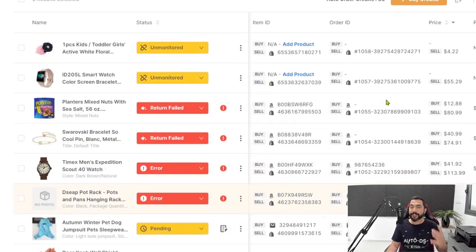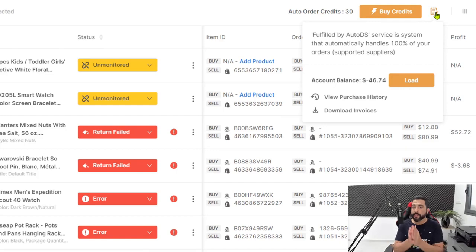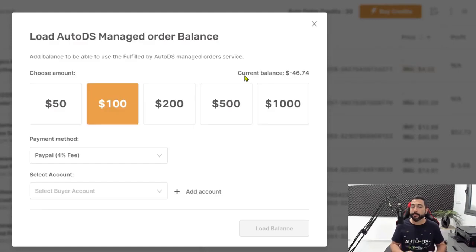Now, the last thing that you'll need to remember to have is a balance on your AutoDS system. Once you have fulfilled by AutoDS balance, AutoDS will use that balance to fulfill your orders. Since they're not using your buyer accounts, they need some way to pay for these orders. They're going to pay using the balance that you have loaded onto your account. So click on the icon up here, click on load balance, and load balance through PayPal or through Payoneer, whatever suits you best. Choose whatever is good for you.